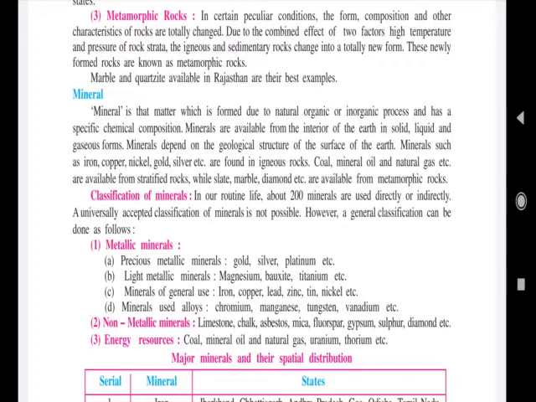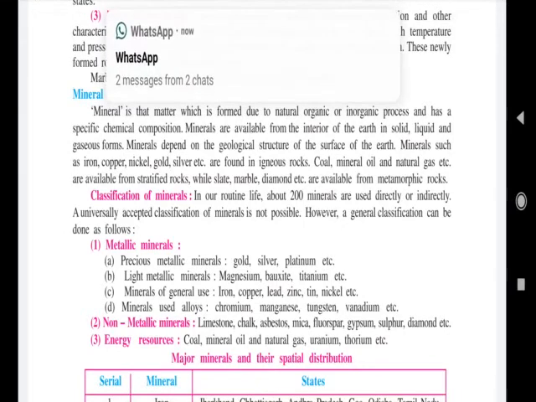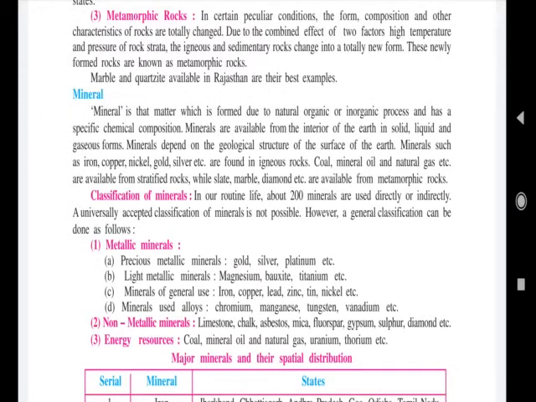In metallic minerals, many precious metallic minerals are there, that is gold, silver, platinum, etc. Light metallic minerals are magnesium, bauxite, titanium. Minerals of general use are iron, copper, lead, zinc, tin, nickel, etc. And minerals used in alloys are chromium, manganese, tungsten and vanadium, etc.